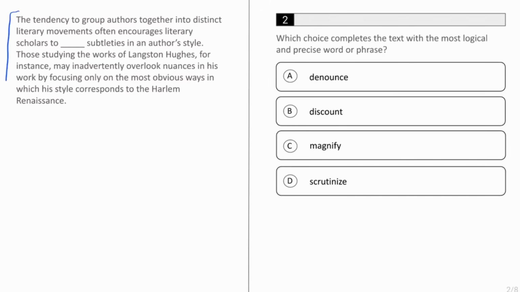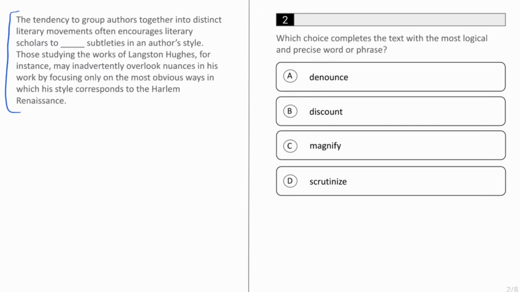Now let's check out another question. As usual, we'll start by reading the text. The tendency to group authors together into distinct literary movements often encourages literary scholars to blank subtleties in an author's style. Those studying the works of Langston Hughes, for instance, may inadvertently overlook nuances in his work by focusing only on the most obvious ways in which his style corresponds to the Harlem Renaissance.